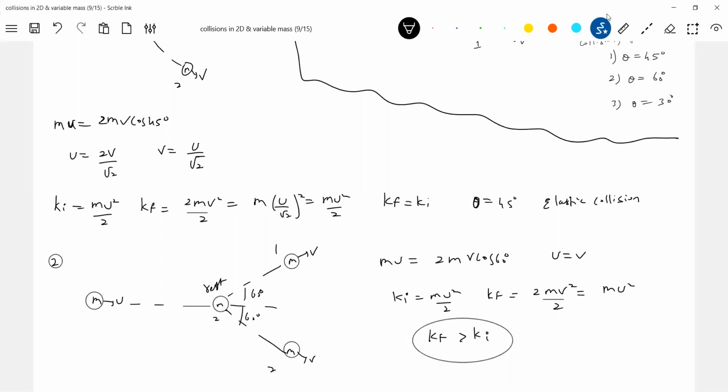Particle 1 may be a particle and 2 some atom at a higher state, or vice versa. So Kf is greater than Ki. So the nature of collision is inelastic for theta 60 degrees.